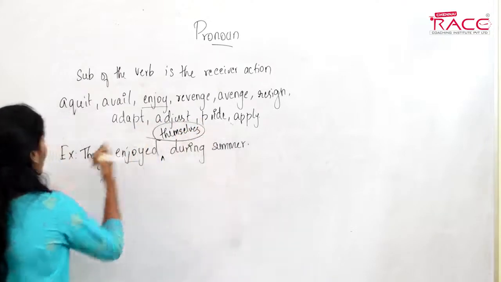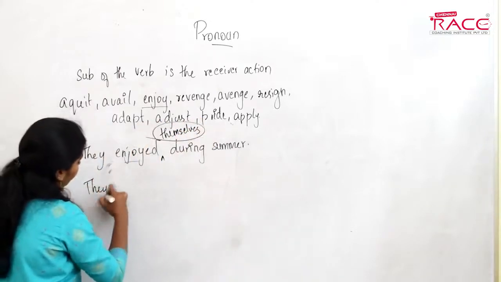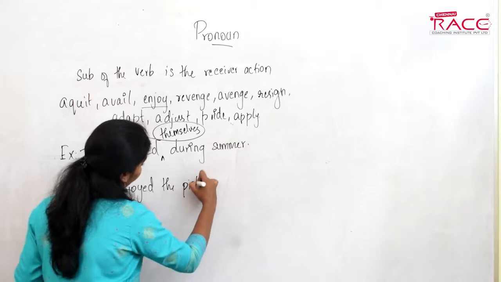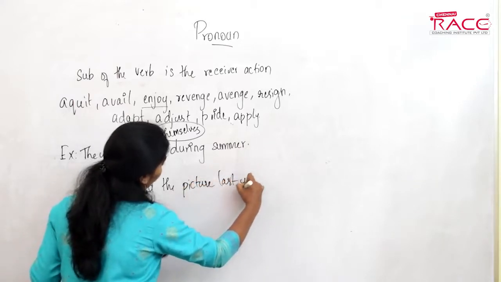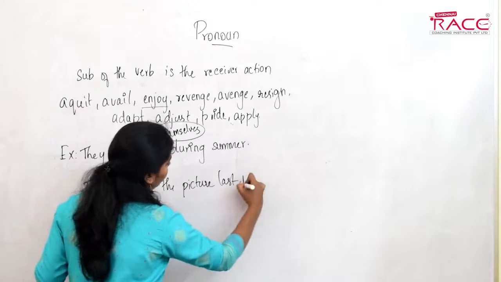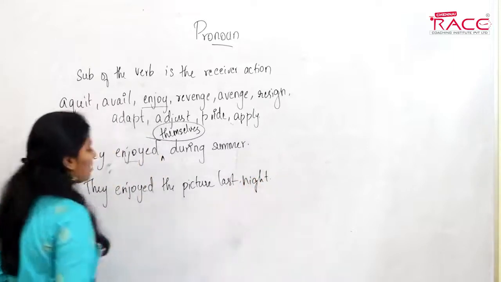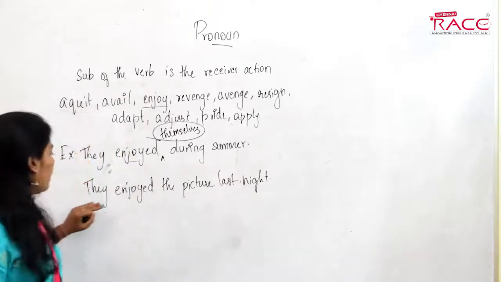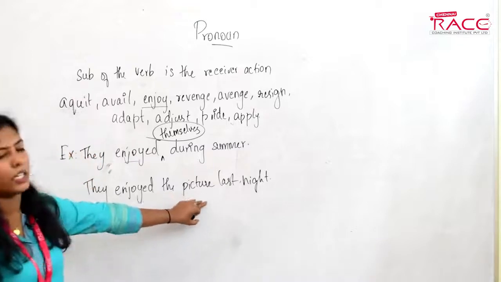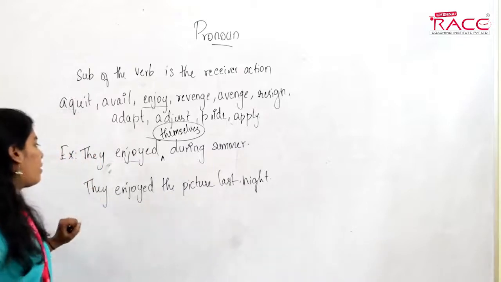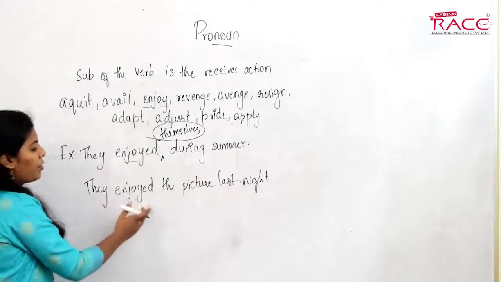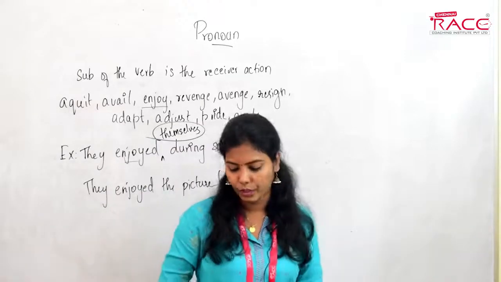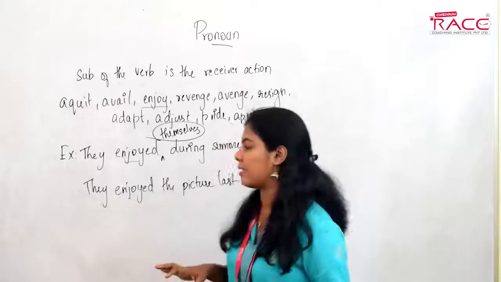I'll tell you another sentence. They enjoyed the picture last night. See, in this sentence, the picture is the receiver of the action and not the subject. So that's why we do not use a reflexive pronoun here. If we say they enjoyed themselves the picture, it will be wrong. So we will not use themselves here. Understood? There is an exceptional case for it.